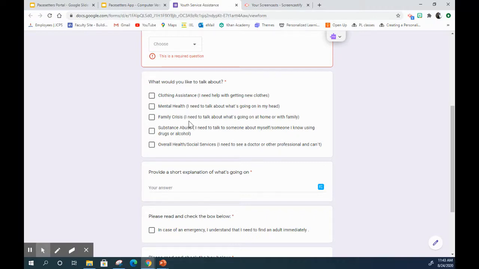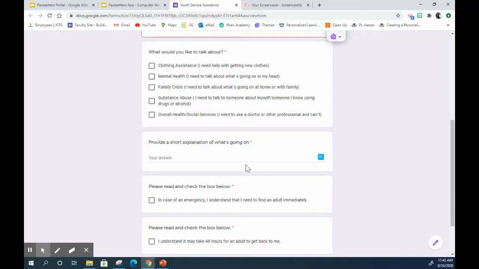Substance abuse is something like I need help or I need to talk to somebody about myself or someone I know using drugs or alcohol. Or overall health and social services could include things like you needing to see a doctor or other professional and you don't have access to doing so. So you would click which one or multiples of these options if you need to talk about multiple things. Provide a short explanation of what's going on in addition to the box that you checked above.